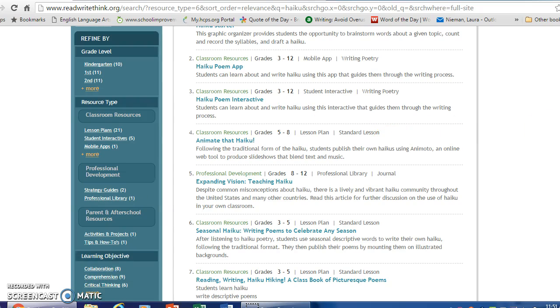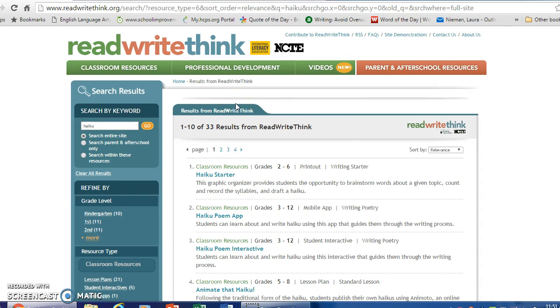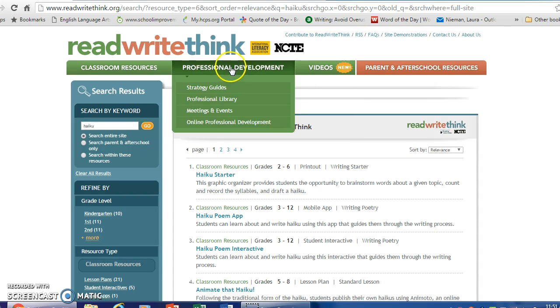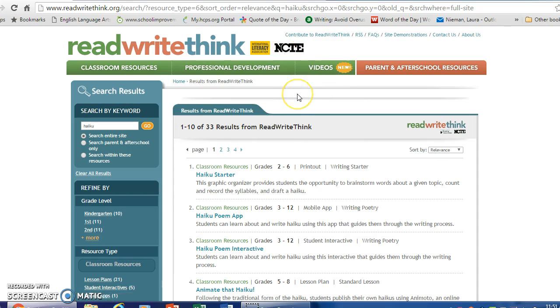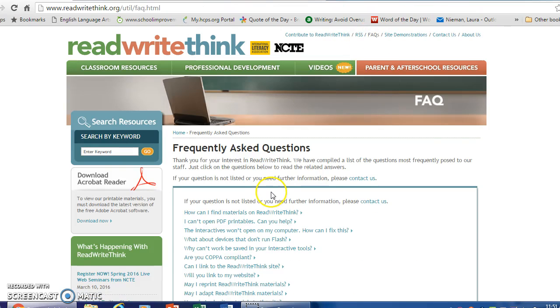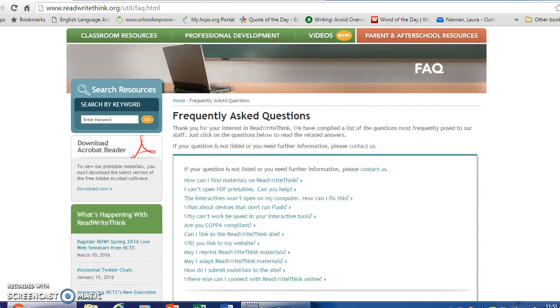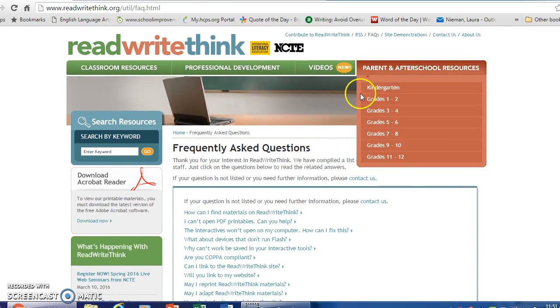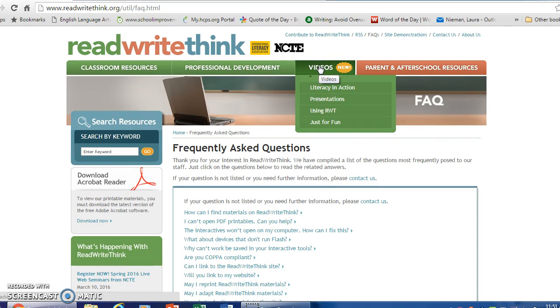So advantages, basically, again, it is free. It is easy to access. There are a plethora of resources available to anyone with internet access. And also it is from a credible source, the National Council of Teachers of English. There's also a great frequently asked questions section here that people who are struggling to use the website can find out what they need to know.